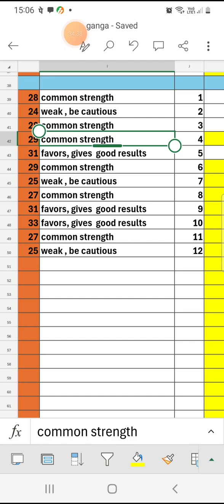Some parents are not willing to send their girls abroad. If the boy would be settled there and there is separation between boy and girl, you need to check that.